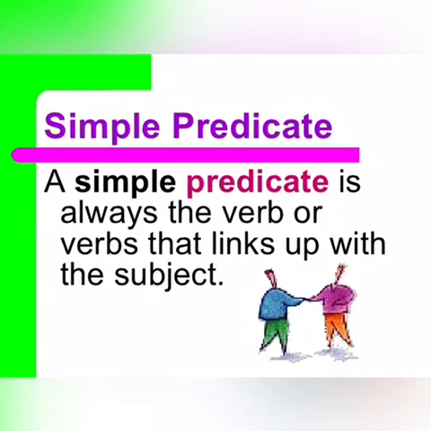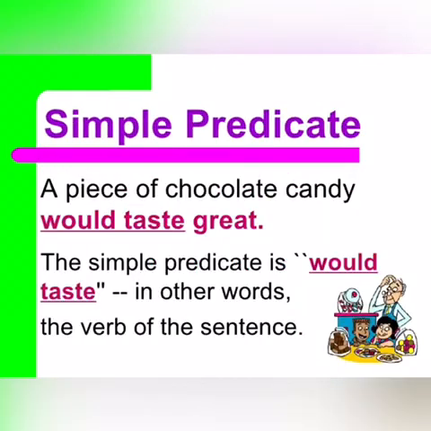Now, let's see what is a simple predicate. Well, a simple predicate is always a verb that links up with the subject. Now, let's see the examples. A piece of chocolate candy will taste great. The simple predicate is will taste, the verb of this sentence.